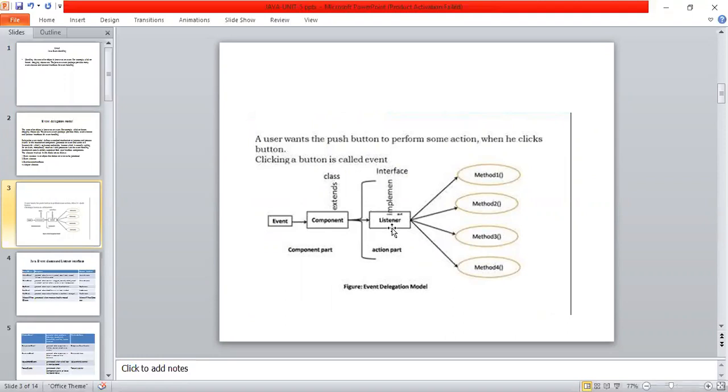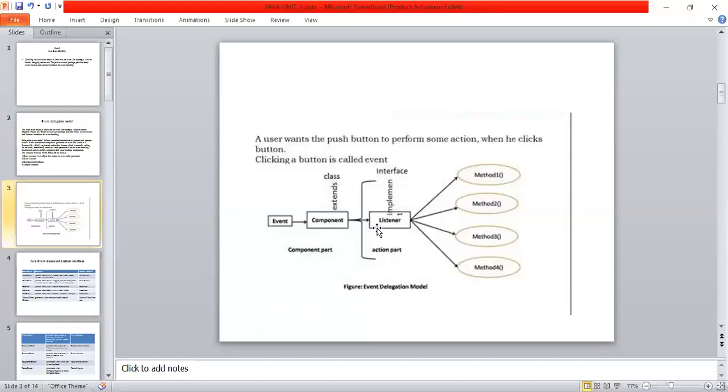Once it receives the event from the component, the listener, which consists of a list of methods, calls an appropriate method according to the event, executes that event, and sends the results back to the component. So this is called the event delegation model.